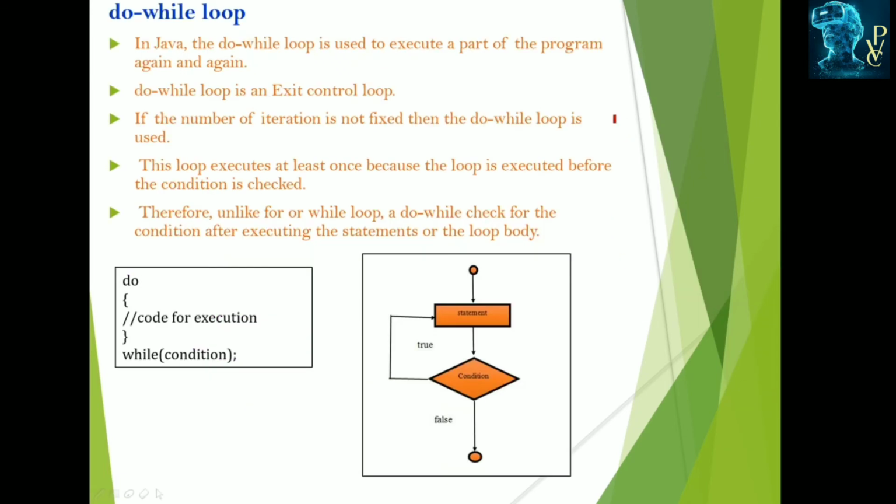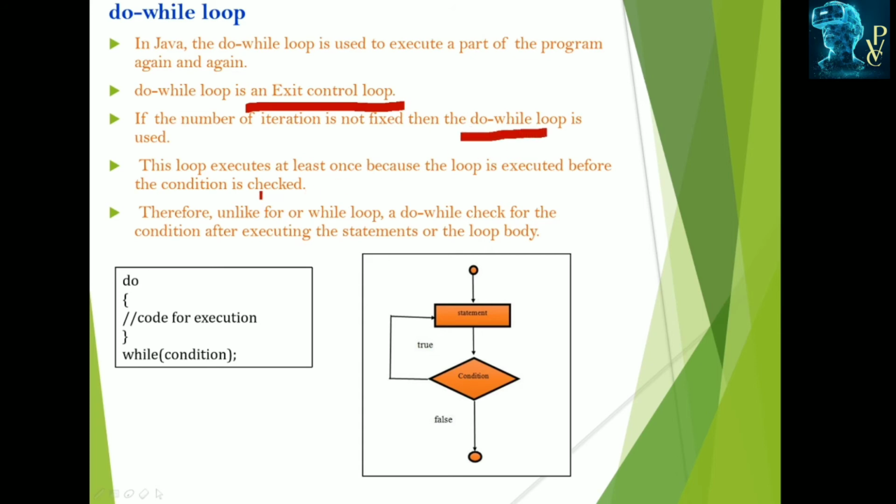Next is the do while loop. A do while loop is used to execute some part of the program again and again. This is also a loop, and it is an exit controlled loop. If the number of iterations is not fixed, in those situations you can use while or do while.